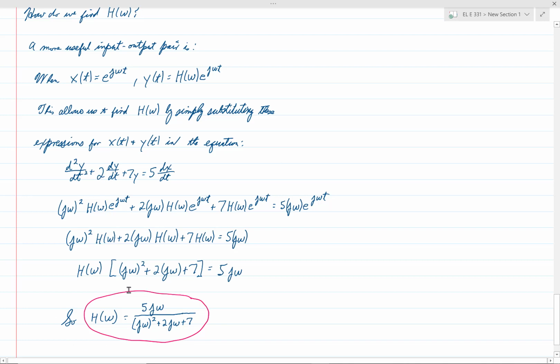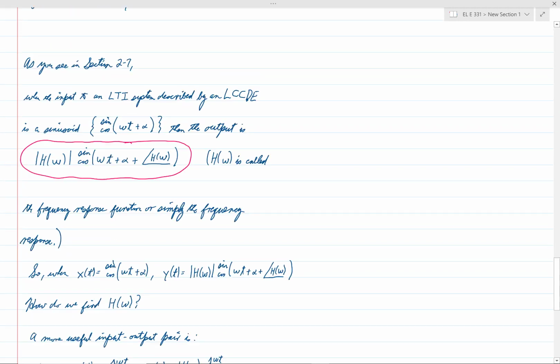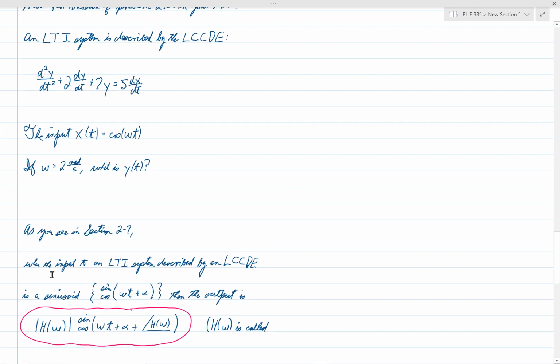And so now that we have the frequency response, and notice we have h as a function of omega, so we could find out the value of this function for any omega. But now we will be ready in our next lecture to come back up here to the question.